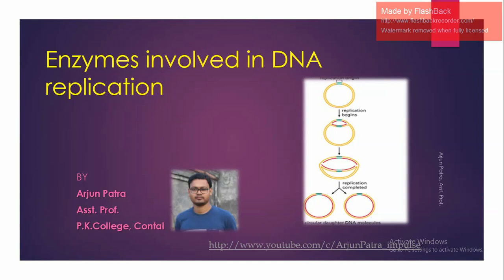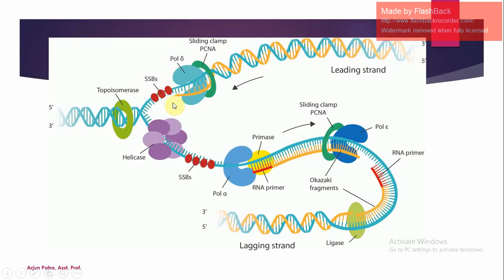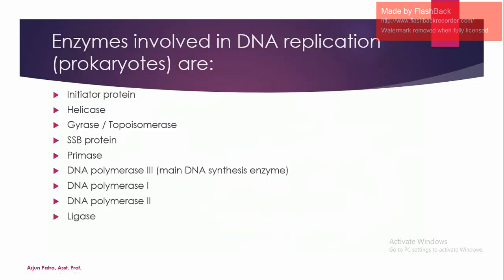Today we are talking about the enzymes involved in DNA replication. Replication is an essential process for the genetic material, and the single-stranded DNA molecule needs stabilization. After that, different enzymes are responsible for the synthesis of the new DNA strand. That's why a parental strand is converted to two nascent DNA strands. Let's come to what are the enzymes which are involved in DNA replication.